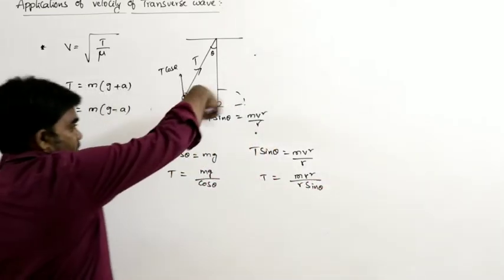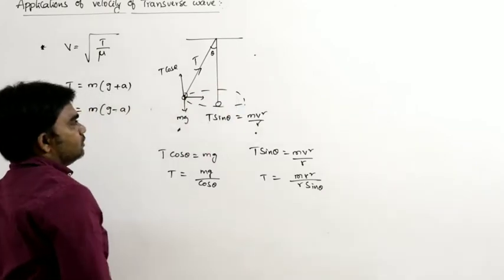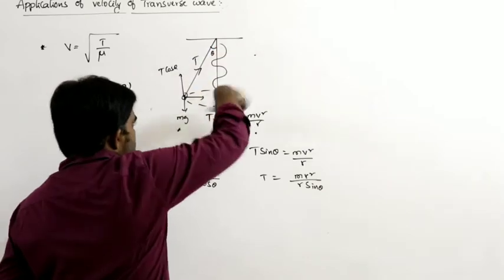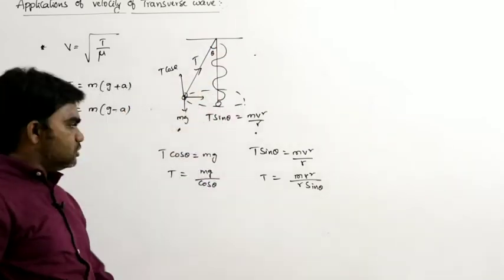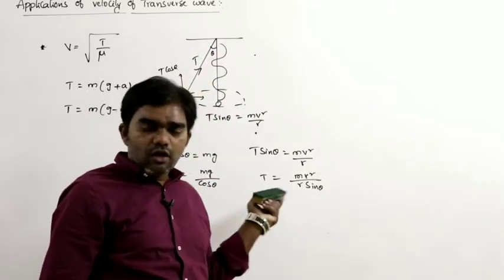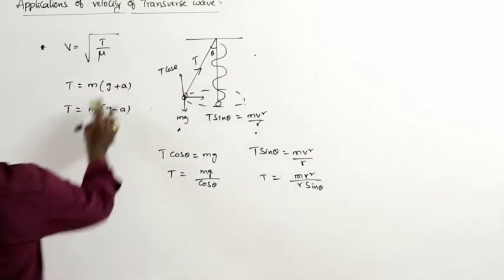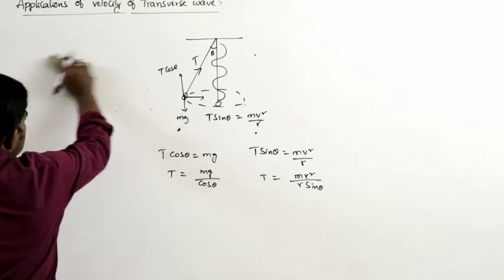Here the string is performing a conical pendulum shape, and a transverse wave we created, and it is also rotating. Now in that situation, in different cases, how can you write the tension? That is important. These are the applications of transverse waves.